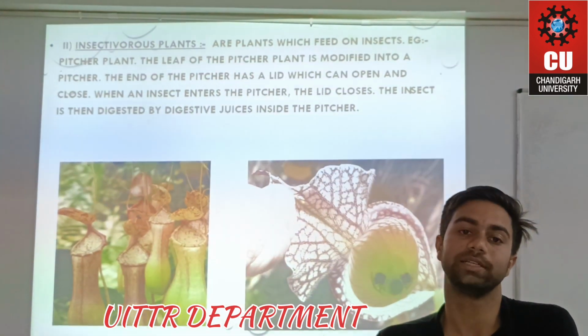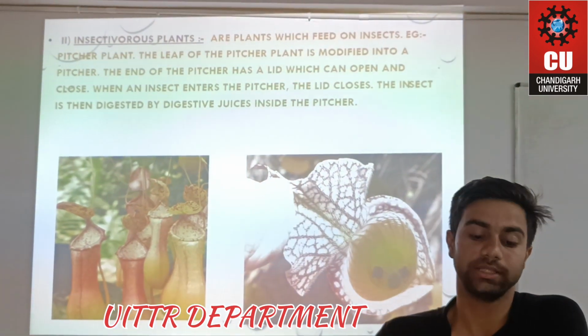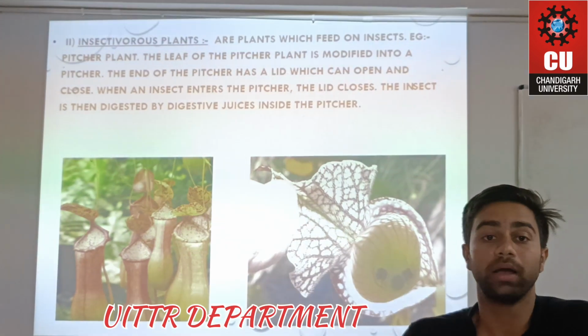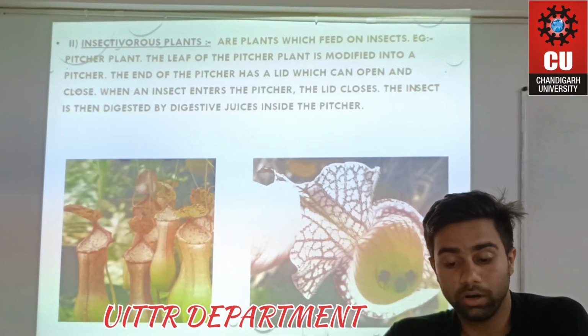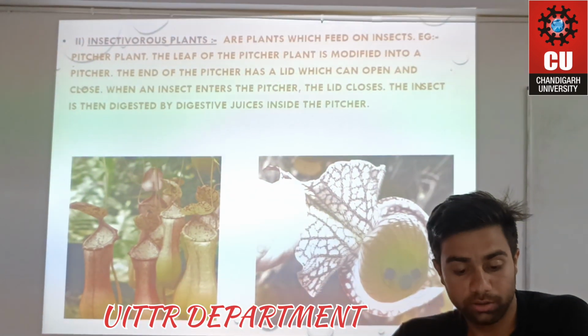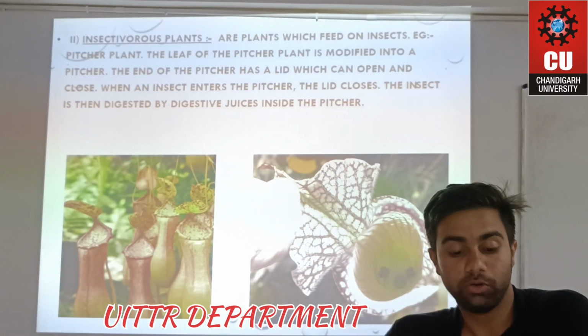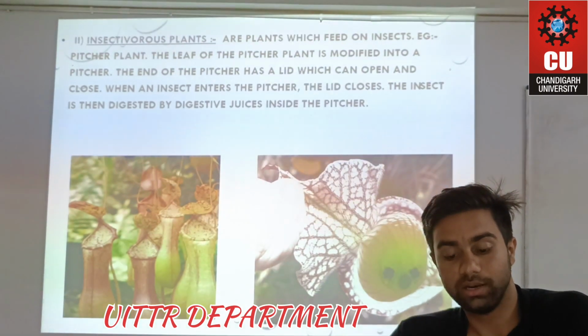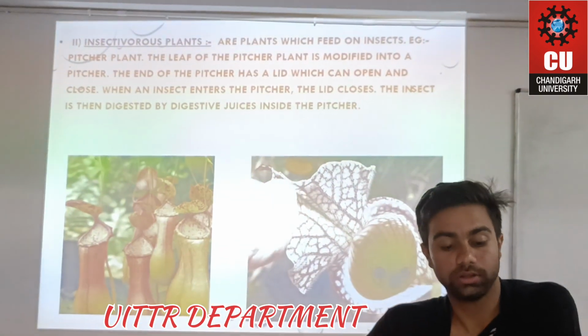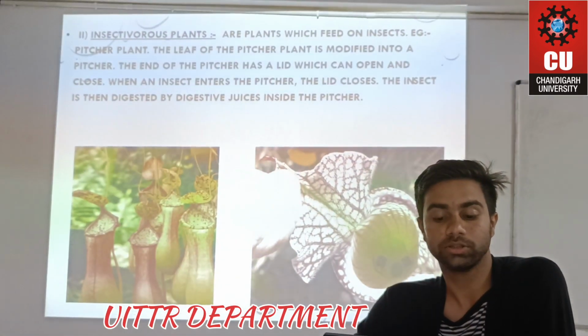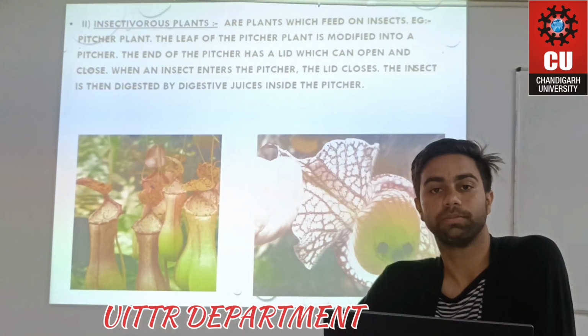Now the second mode of heterotrophic nutrition in plants is insectivorous. As the name itself suggests, insectivorous means feeding on insects. Here the plant feeds on insects. Example, pitcher plant. The leaf of the pitcher plant is modified into a pitcher. The end of the pitcher has a lid which can open and close. When an insect enters the pitcher, the lid closes and the insect is digested. The digestive juice is inside the pitcher.